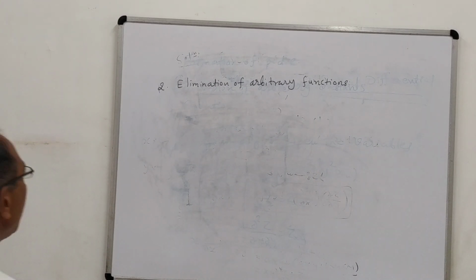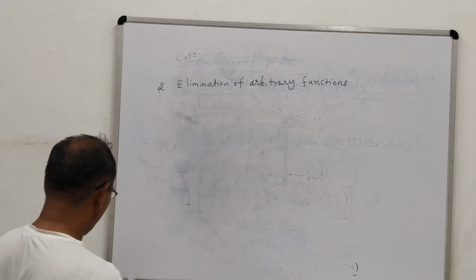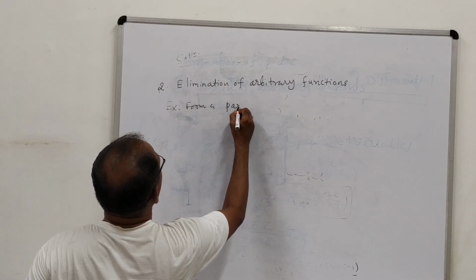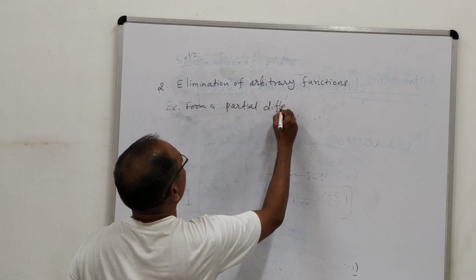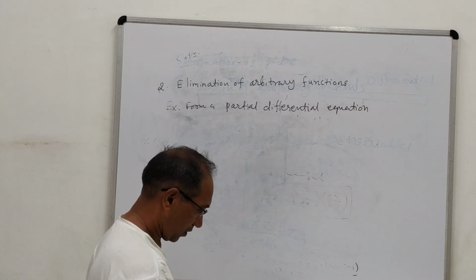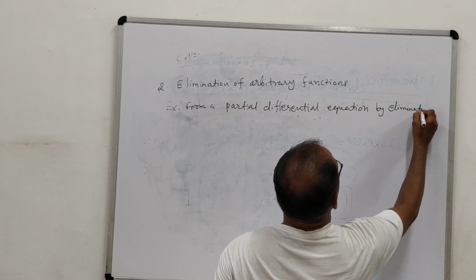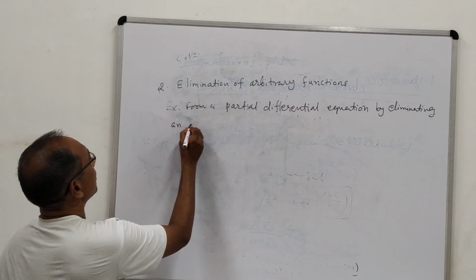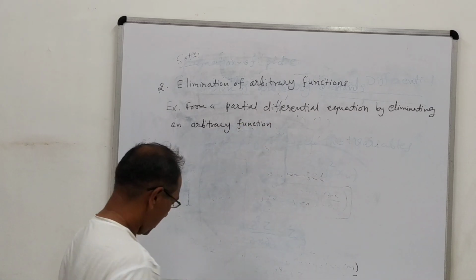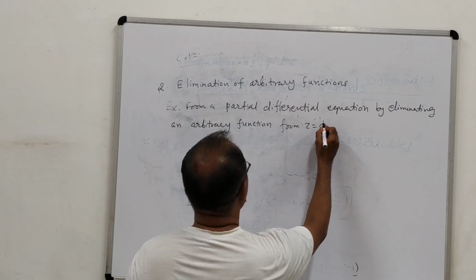So here, as a first example, I will show you one example for a partial differential equation by eliminating an arbitrary function from z equal to phi of y upon x.